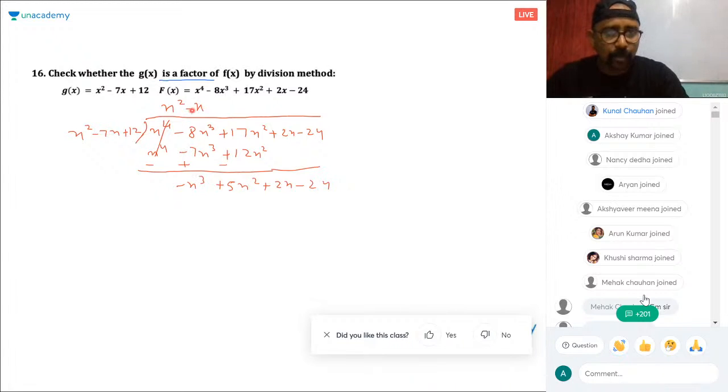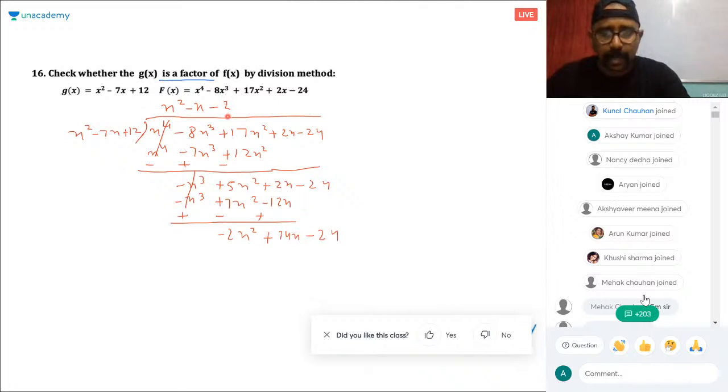So now x square into minus x cube. So x square into minus x is what? Minus x cube. Minus into this is plus 7x square. And this is minus 12x, right? Am I going right? This gets cancelled. Plus 5x square minus 7x square is minus 2x square plus 14x minus 24.